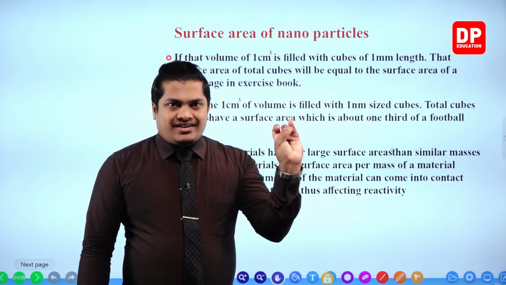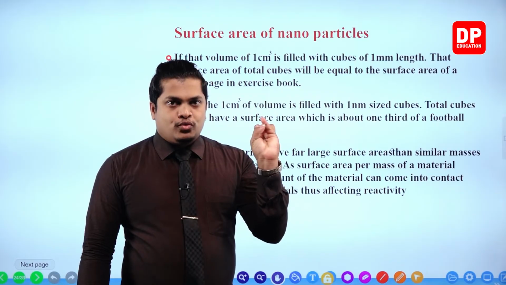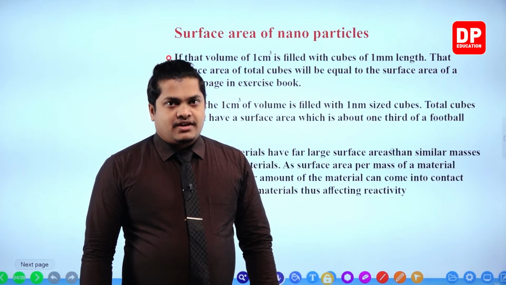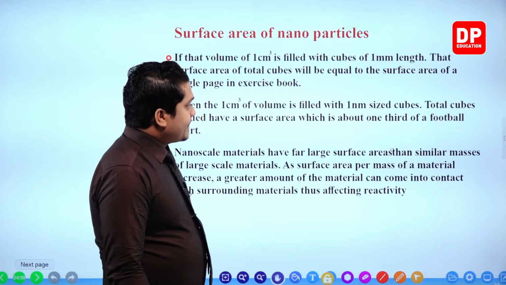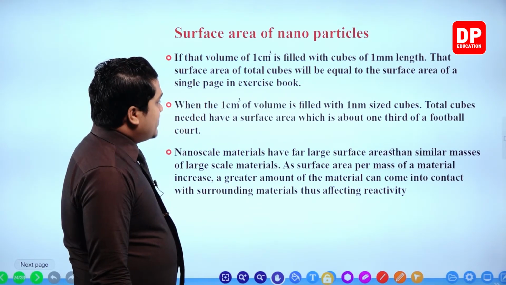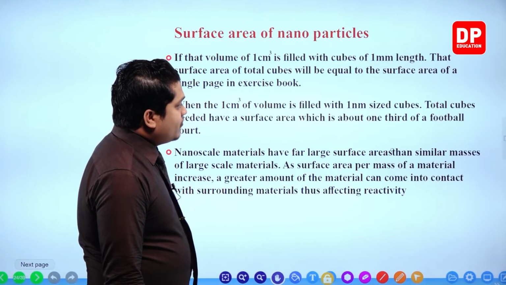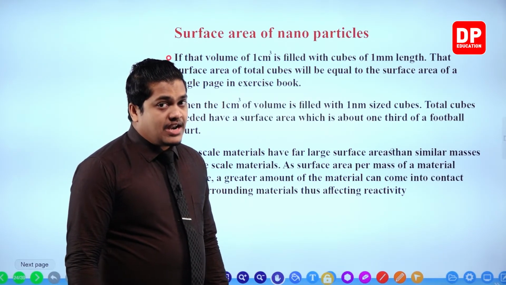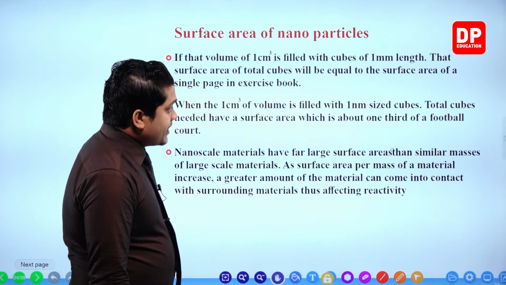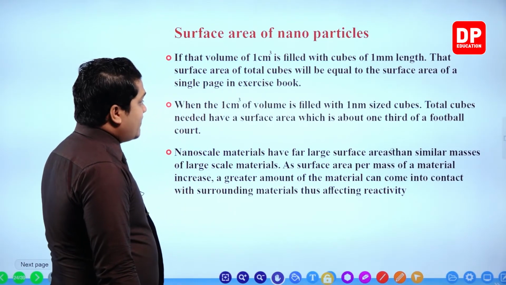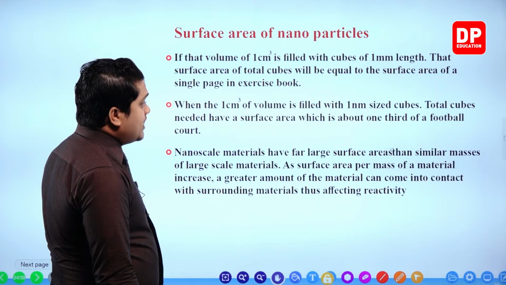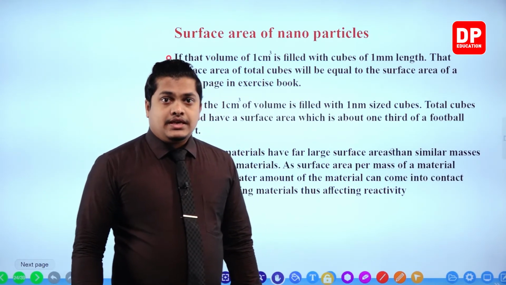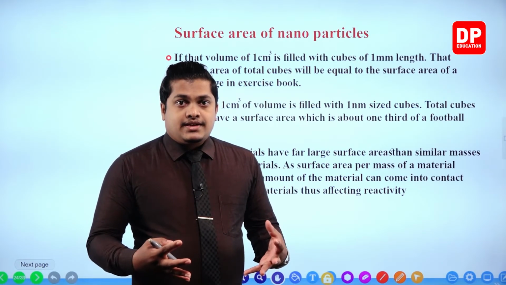If you can cut that cube into nanometer size smaller cubes, let's see what happens to the surface area. The total cubes will have a surface area of about 1/3 of a football court. My God, see how the surface area is going to change!